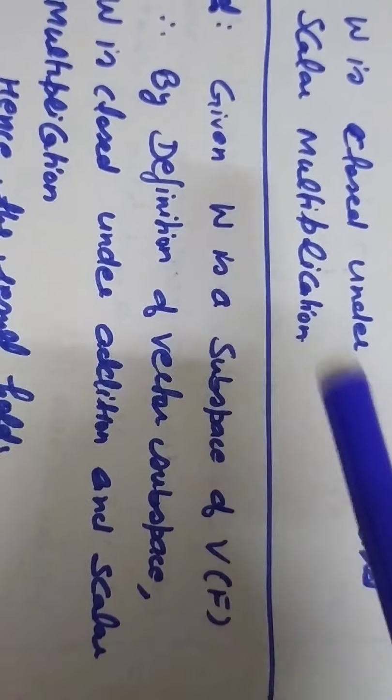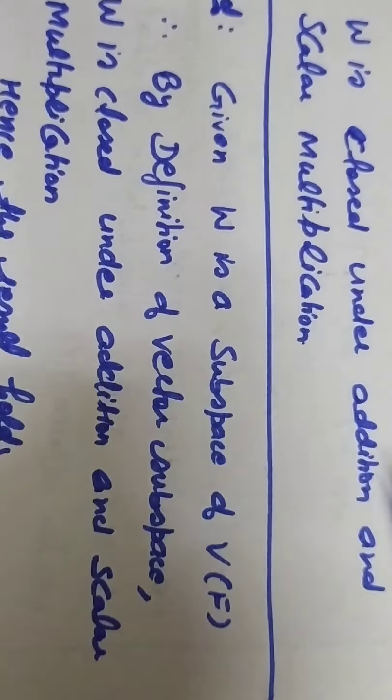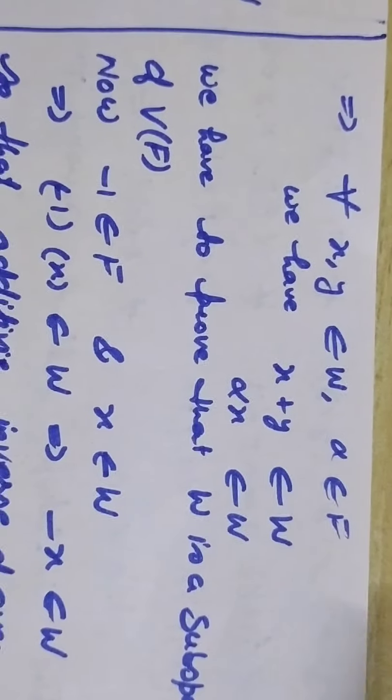It is given that W is a subspace of V(F). So by the definition of vector subspaces, W is closed under addition and scalar multiplication. Hence the direct result holds true. Now I will come to the reverse process, that is, the converse. Conversely, it is given that W is closed under addition and scalar multiplication. Then I will prove that W is a subspace of V(F).